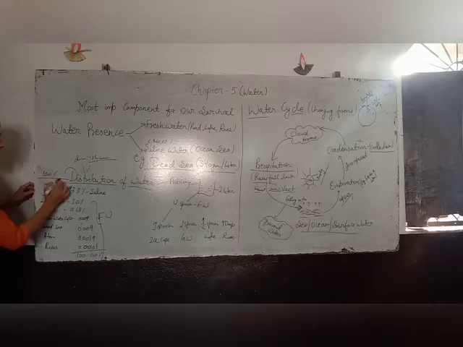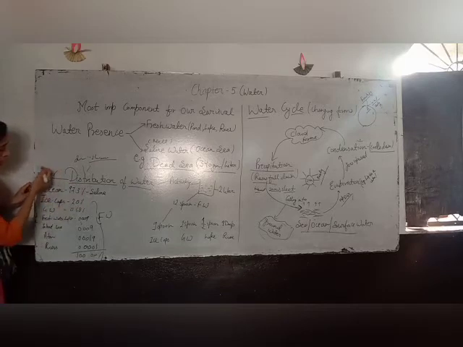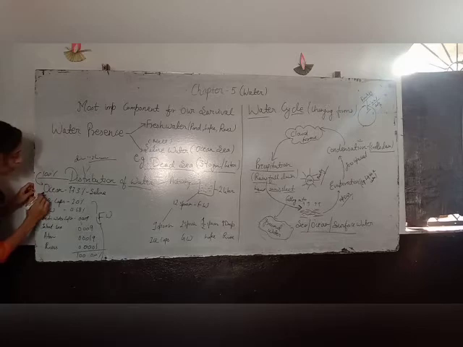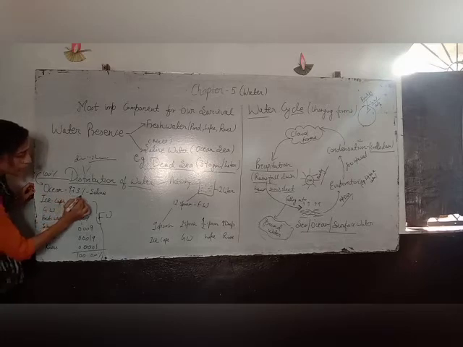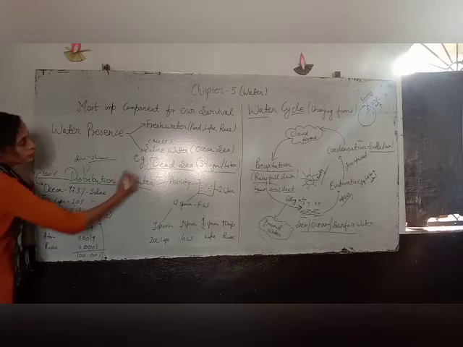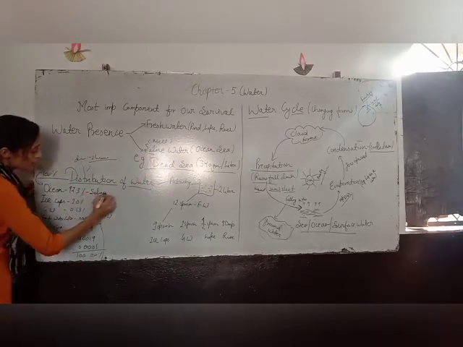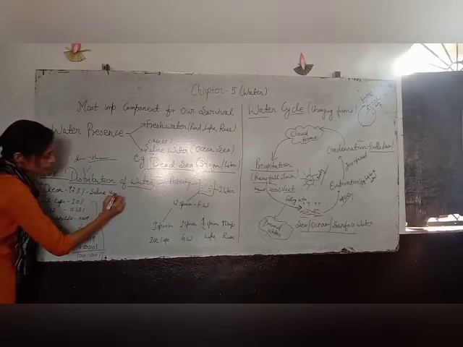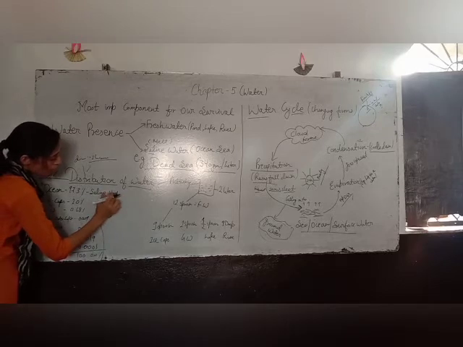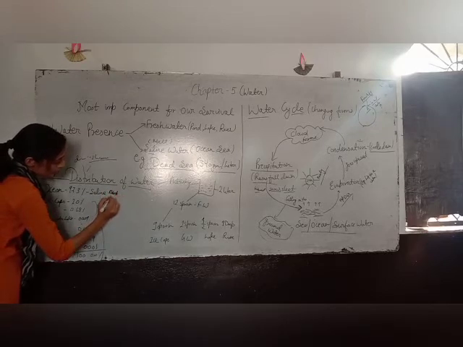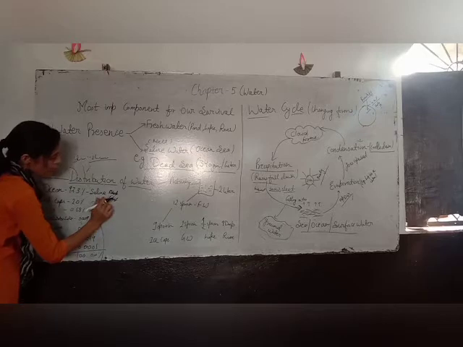We have assumed the amount of water in percentage as 100%. Out of this 100%, the ocean holds 97.3%, and you all know that the ocean is an example of saline water. This is not useful for us.